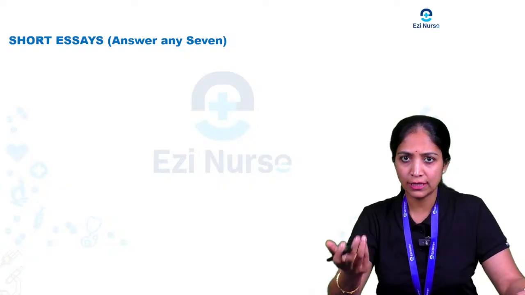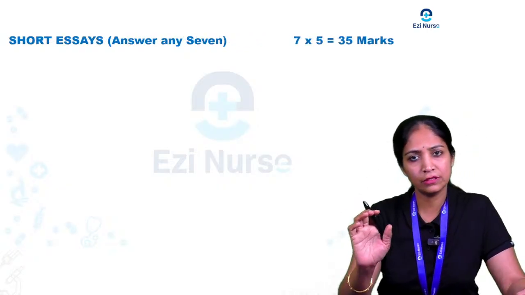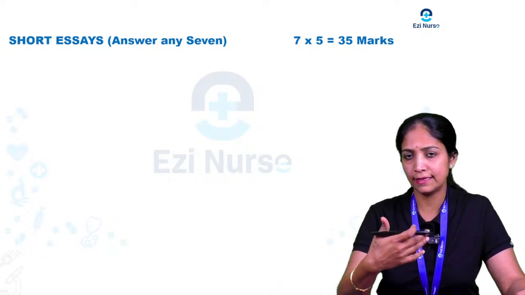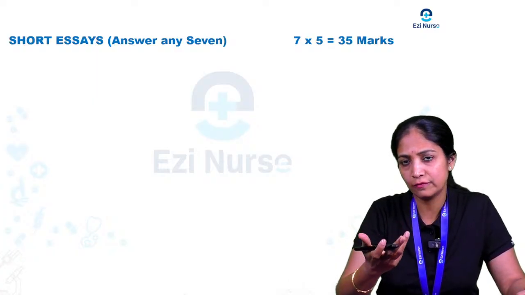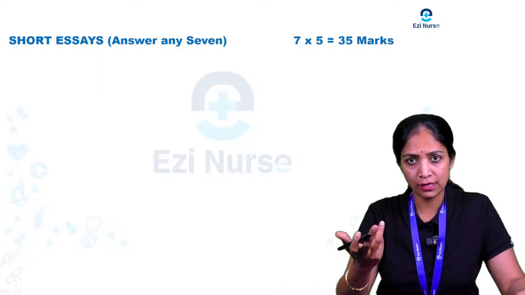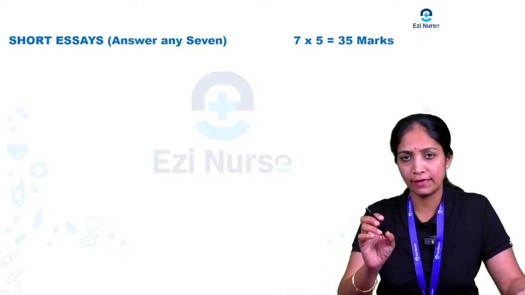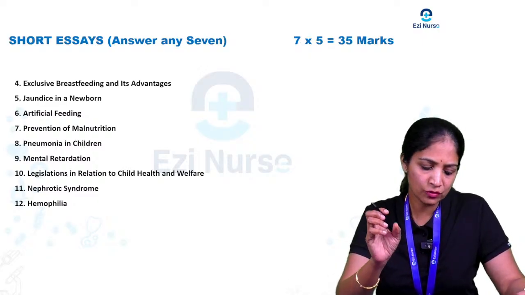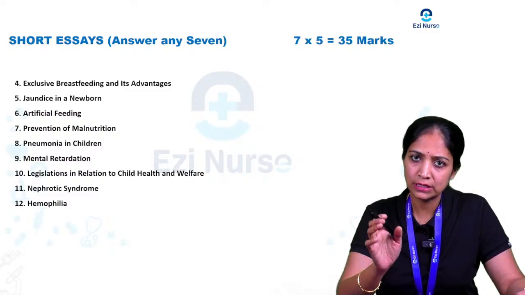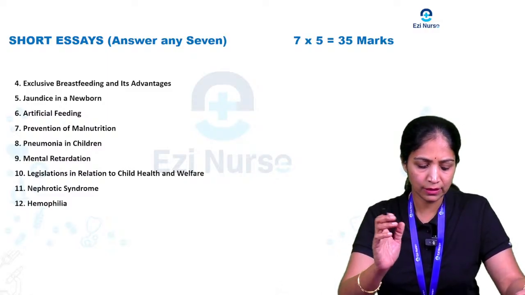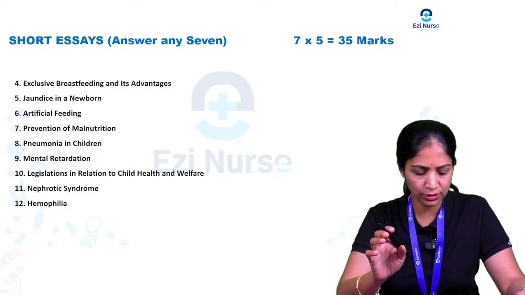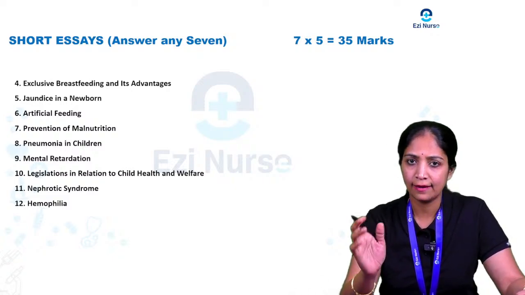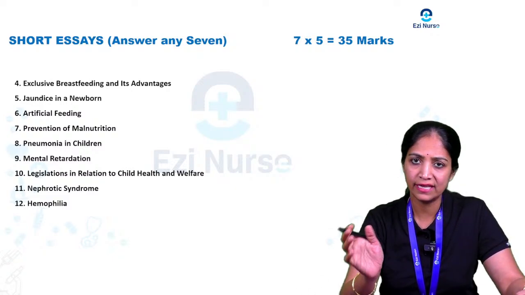Then coming to the short essay, usually you write for 35 marks. Maybe they will ask 8 questions, and you can answer any 7. Each question carries 5 marks. The short essay questions will be like this: exclusive breastfeeding and its advantages, jaundice in a newborn, artificial feeding, prevention of malnutrition, pneumonia in children, mental retardation, legislation in relation to child health and welfare, and nephrotic syndrome and hemophilia.